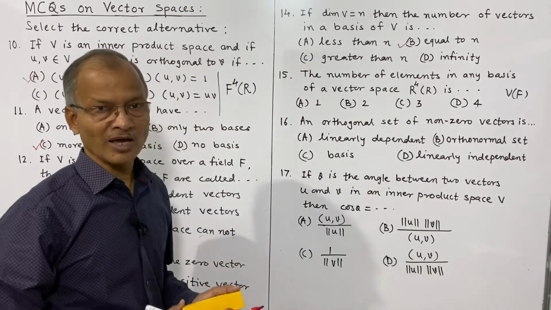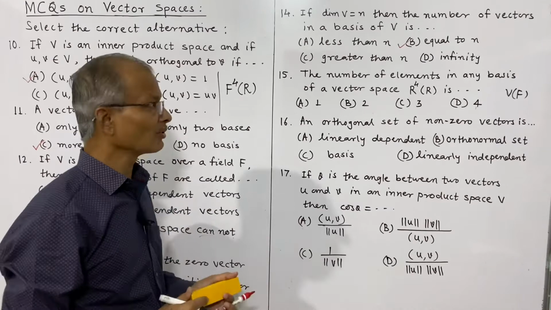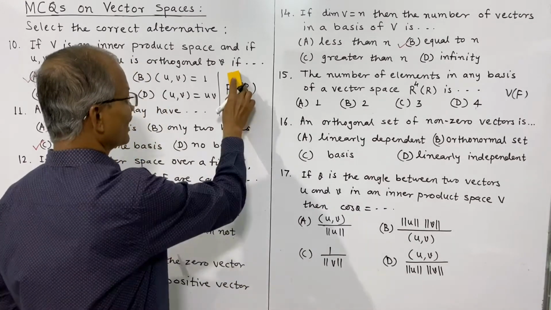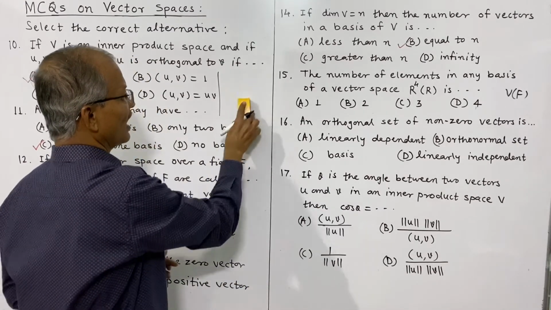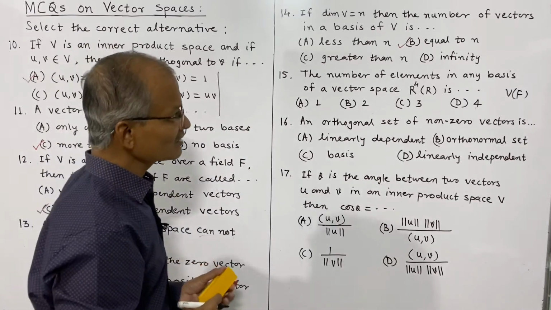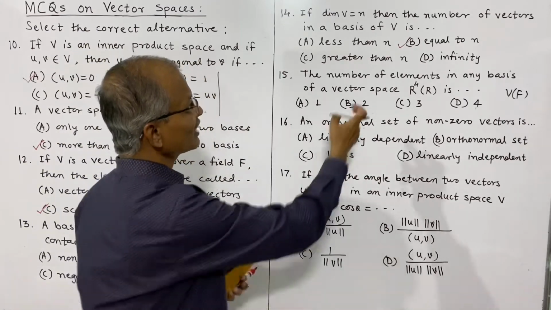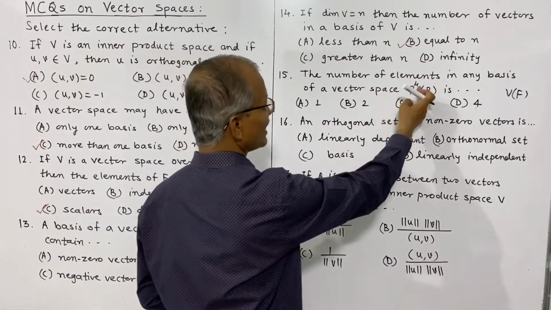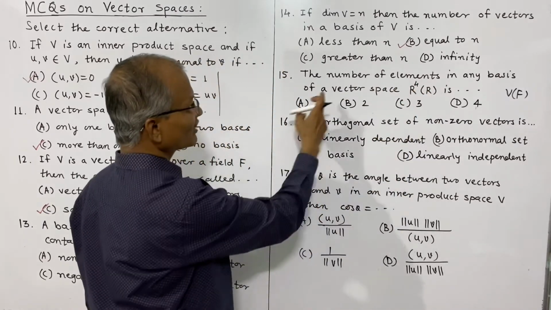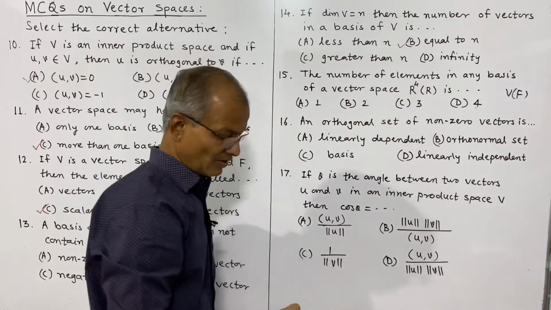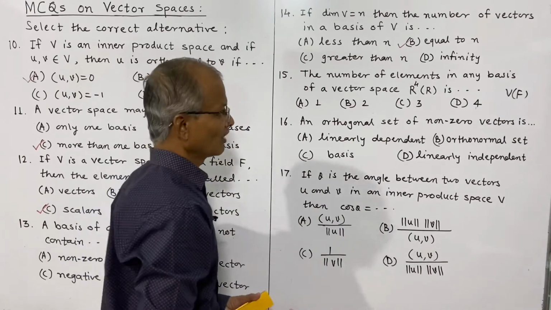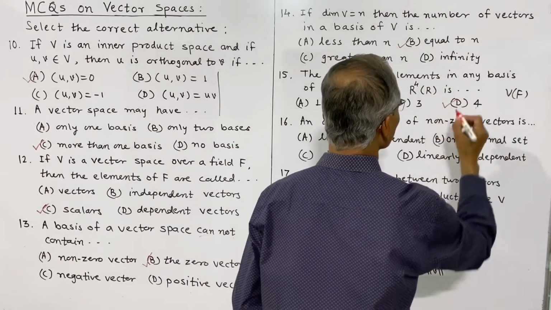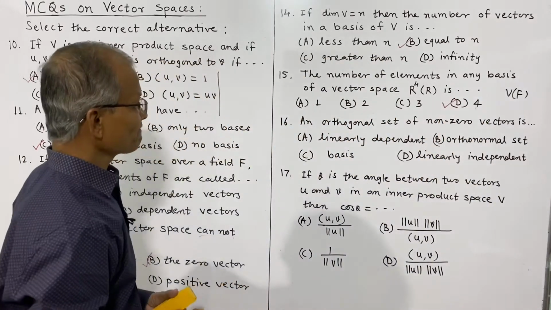R2 is 2 dimension, R3 is 3 dimension, R4 is 4 dimension, and Rn will be of n dimension. And if the dimension is n, the number of elements we have seen is equal to n. So here the dimension is 4, and therefore the number of elements in a basis will necessarily be 4, and thus this is the correct alternative.